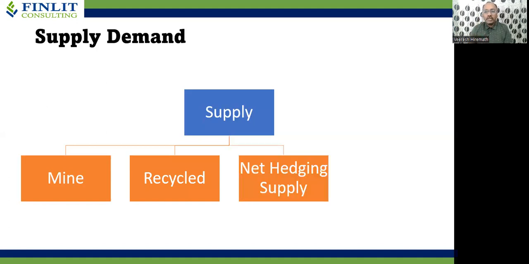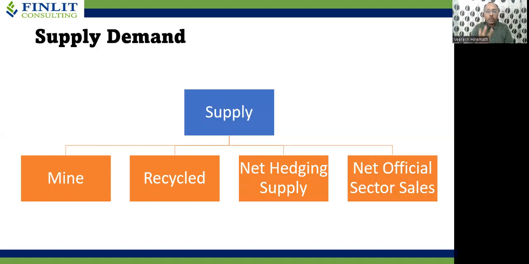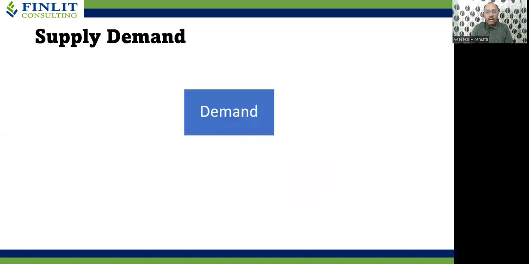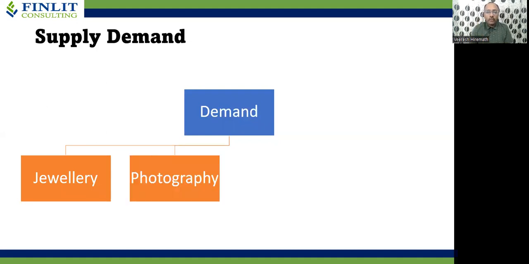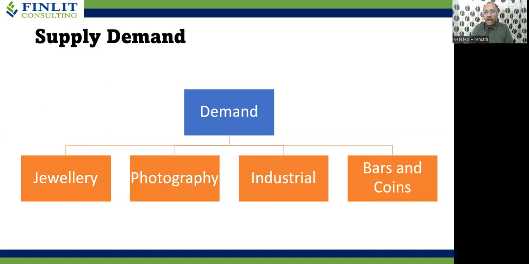The third important source is net hedging supply, and the fourth is net official sector sales. Looking at the demand side, the demand for silver comes from jewelry. The second is in the form of photography. Third, from the industrial sector, and fourth, from bars and coins. Bars and coins are gaining a lot of popularity because nowadays many people are distributing bars and coins to employees as a return gift with their name and the logo of the company. This is how the demand for silver is emerging.